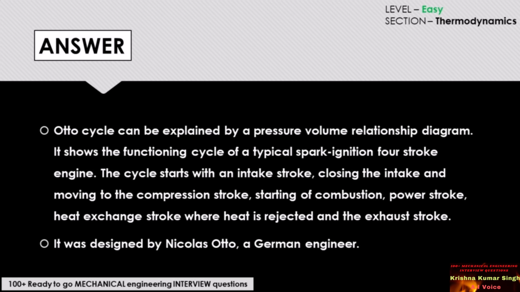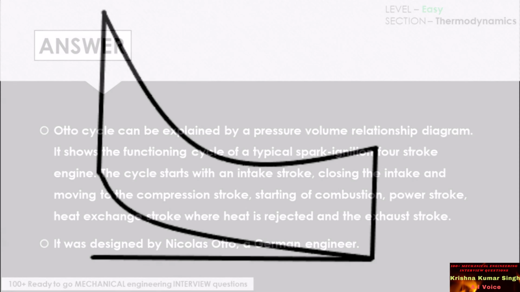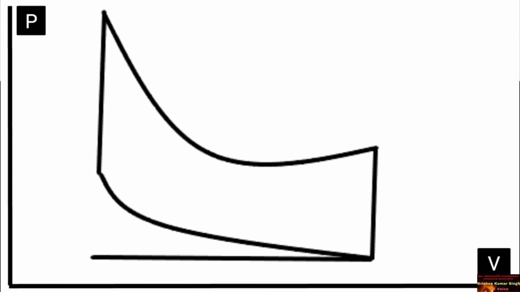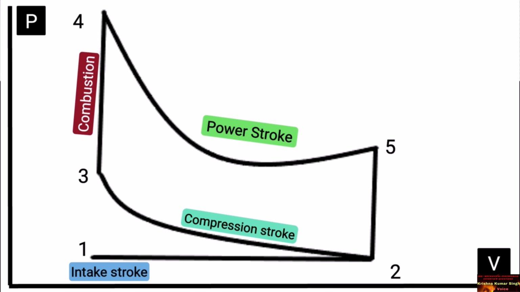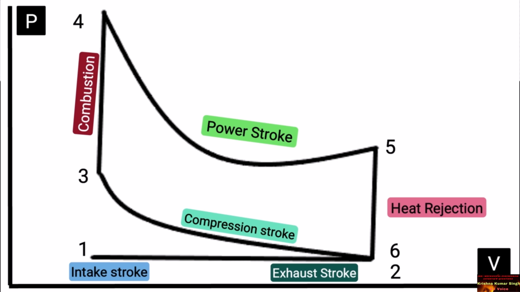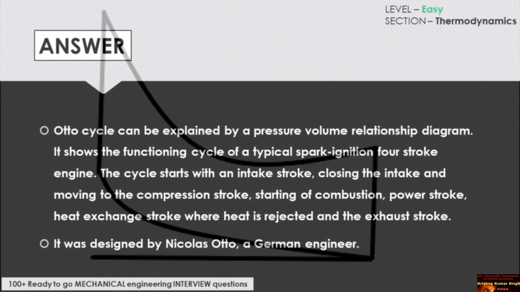Otto cycle can be explained by a pressure-volume relationship diagram, as you can see here. It shows the functioning cycle of a typical spark ignition 4-stroke engine. The cycle starts with an intake stroke, closing the intake and moving to the compression stroke, which starts the combustion, followed by a power stroke. Then comes the heat exchange stroke, where heat is rejected, and finally the exhaust stroke. It was designed by Nicholas Otto, who was a German engineer.